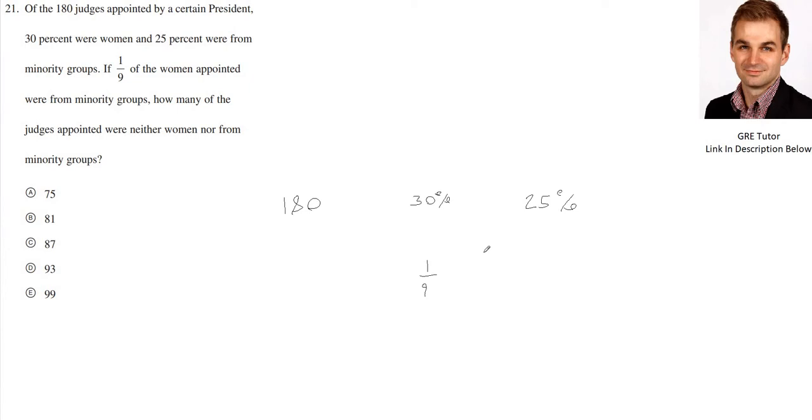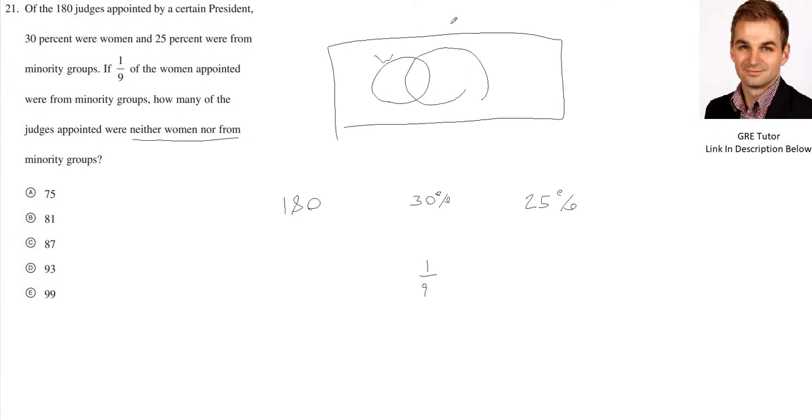So we're looking for the people that were neither women nor from a minority group. We need to find out what we're looking at here. We're sitting with a few situations and there's some overlap. We've got women, we've got minorities, and we've got women who are minorities. Let's start off with what we got here.